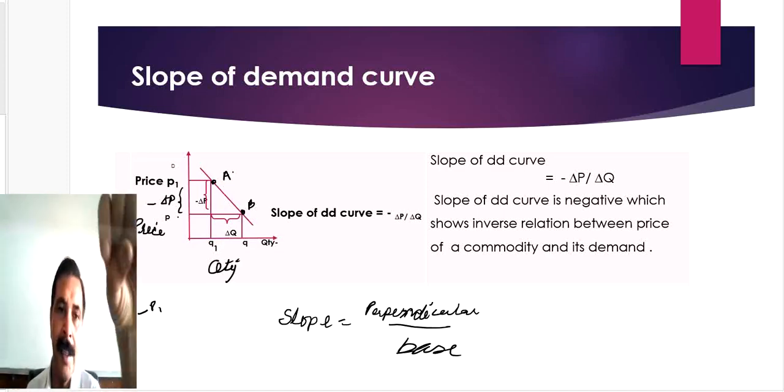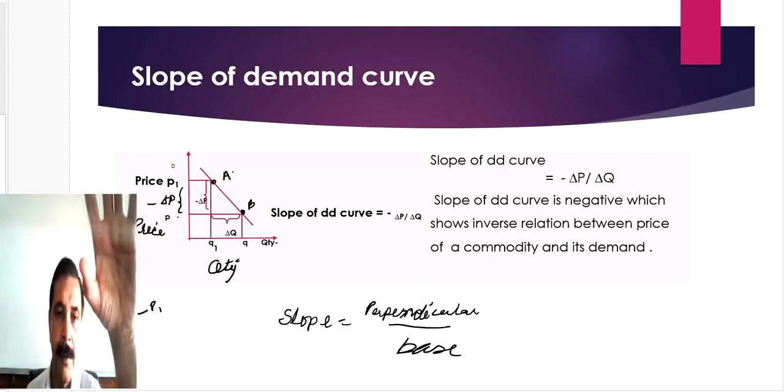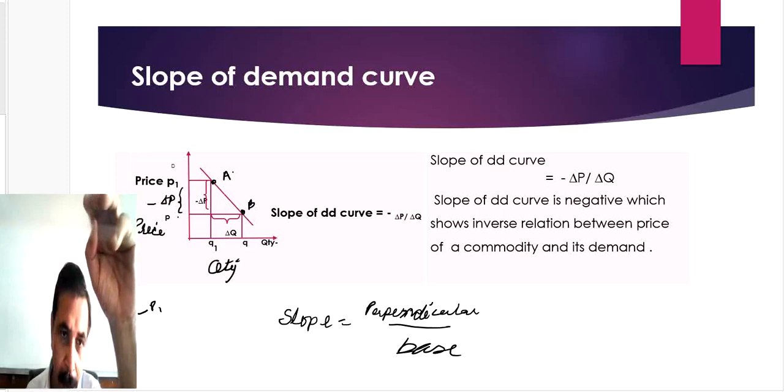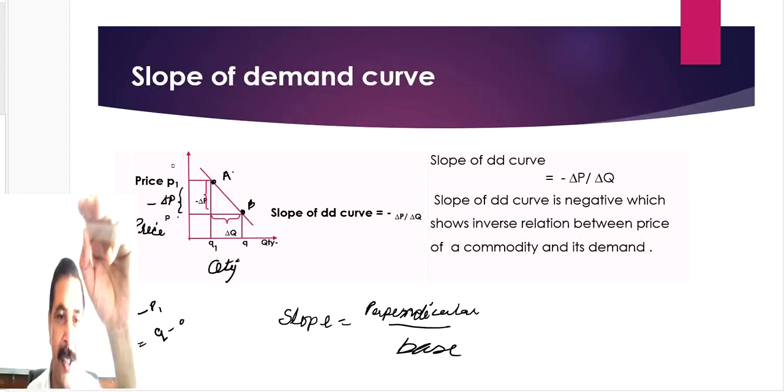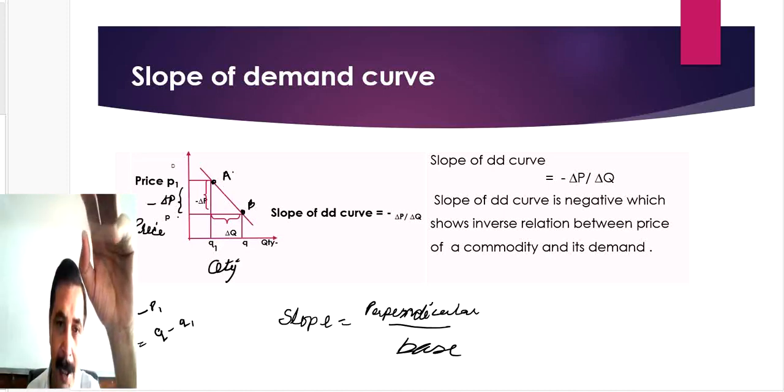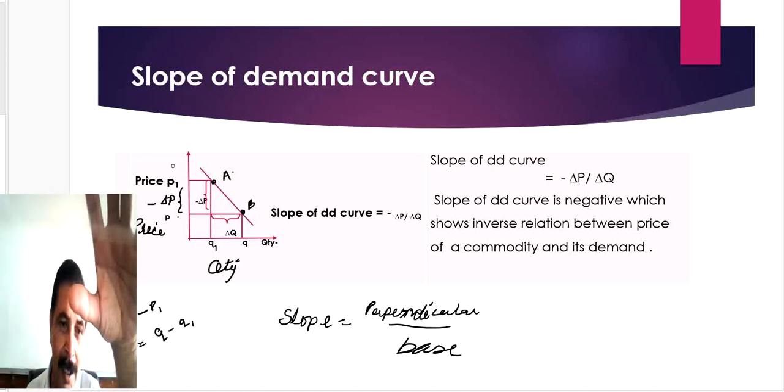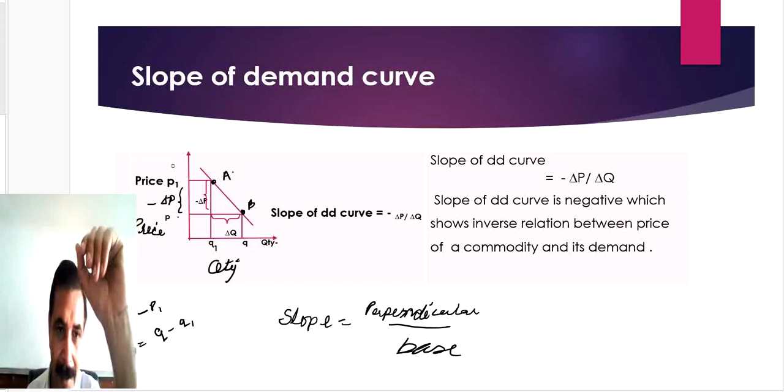This minus sign will indicate that price has fallen. But due to the fall in price, your demand increased from Q1 to Q, and now you have to find out delta Q. Final demand is Q, initial demand is Q1. Because demand has increased, the value of delta Q will be positive. This segment indicates delta Q.